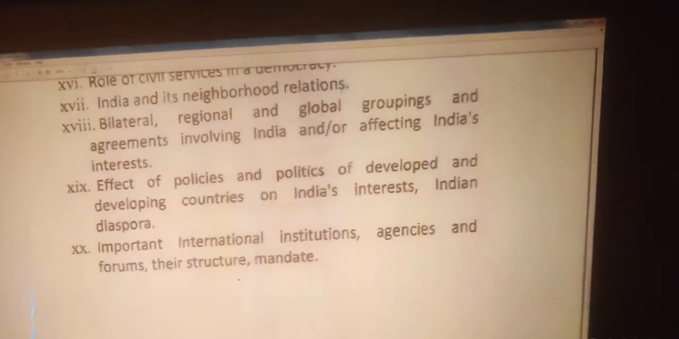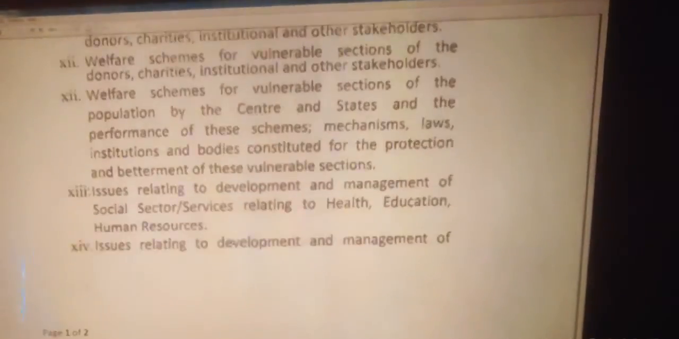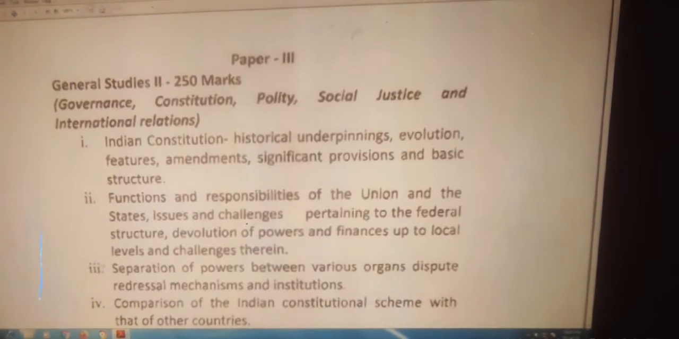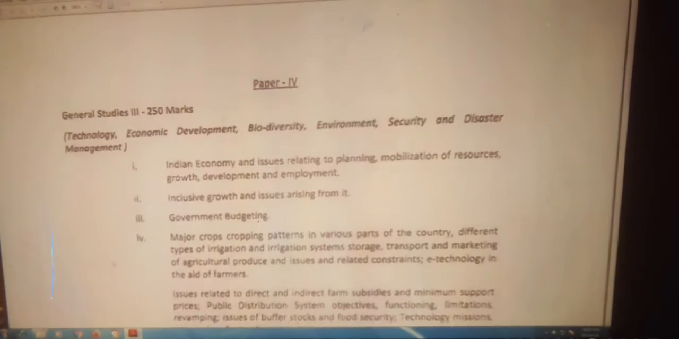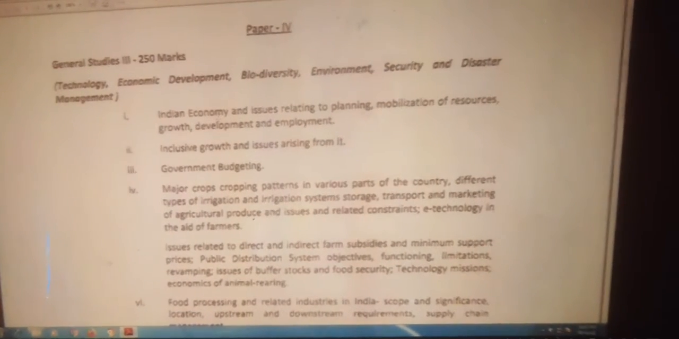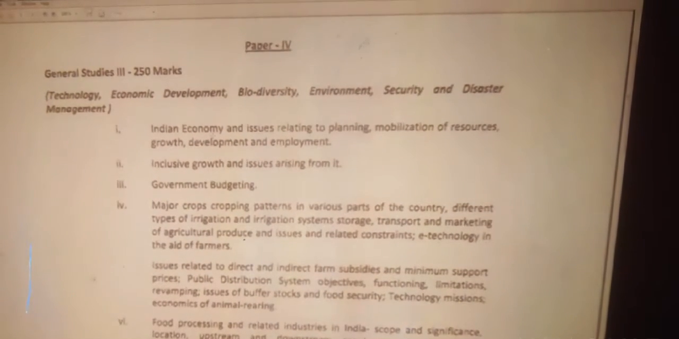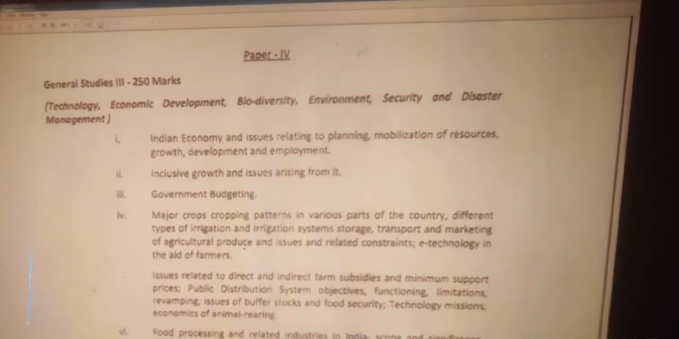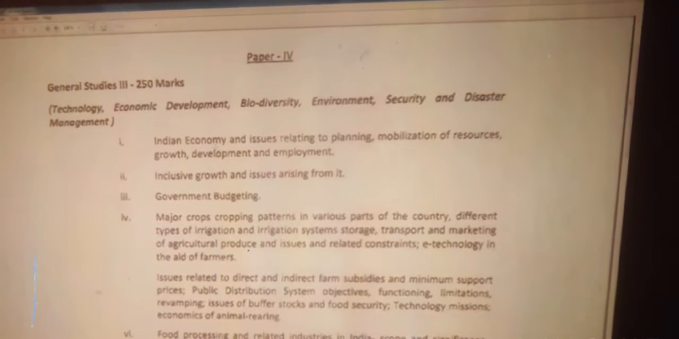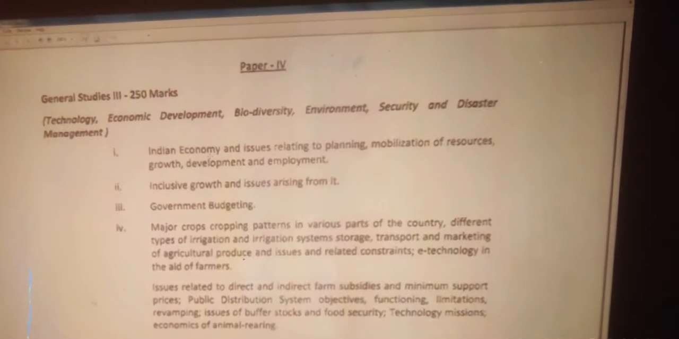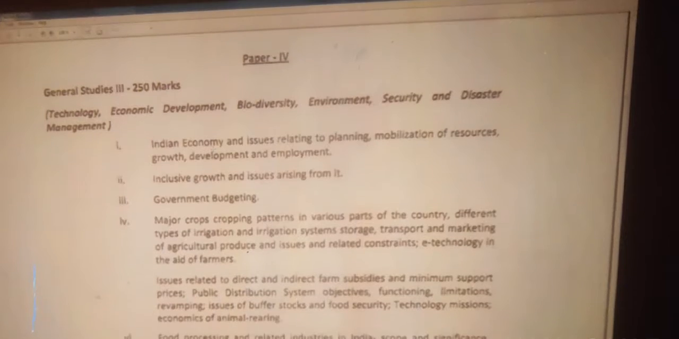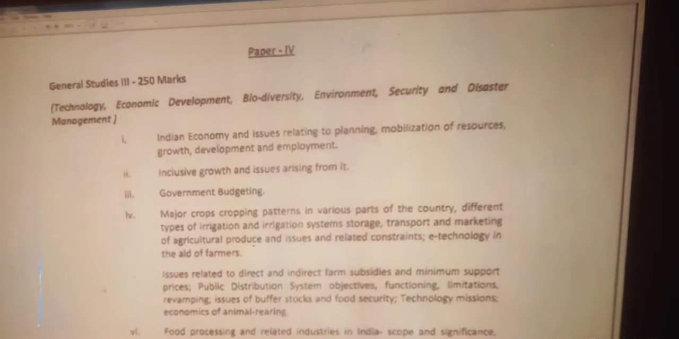So this, as you know, is general studies. This is the third paper. Next, move to the fourth paper. You can see here, the fourth paper, in the category of general studies, the third paper. So paper 4: technology, economic development, biodiversity, environment, security and disaster management. These are the topics included in the fourth paper.